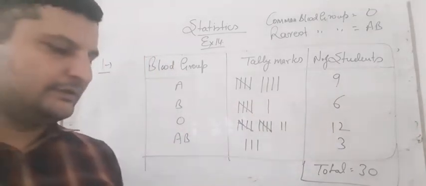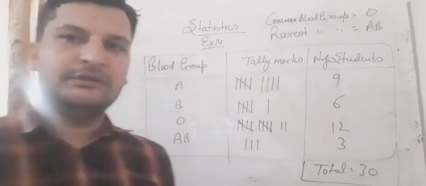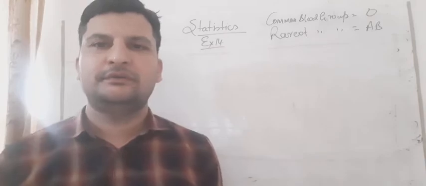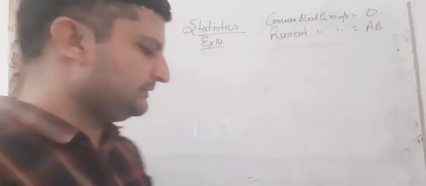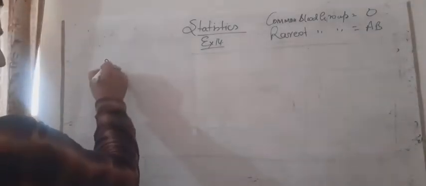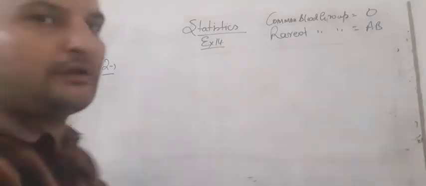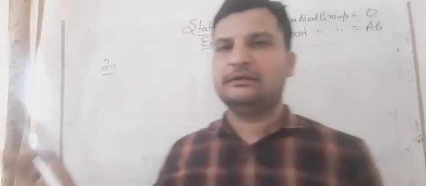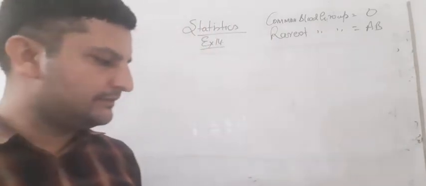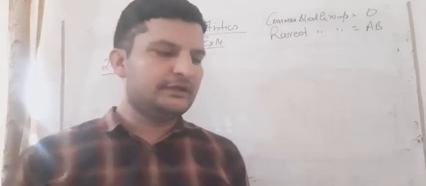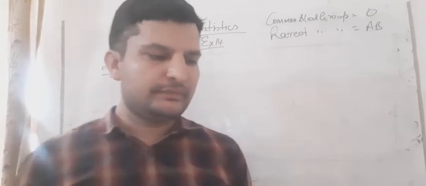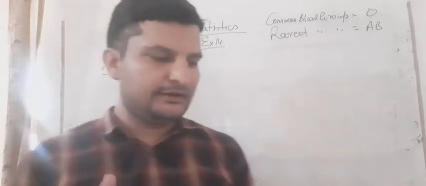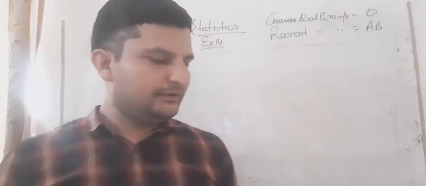So after this we will start question number 2. Pause the video and note down this question. Now students, we will start question number 2. Question number 2 is given that table is given in your book also. So I am not writing the data here, I am only making the table here. So what is given? The distance in kilometer of 40 engineers from their residence to their place of work were found as follows. The distance it is given that 5, 3, 10, 20 like this. It is given in your book.